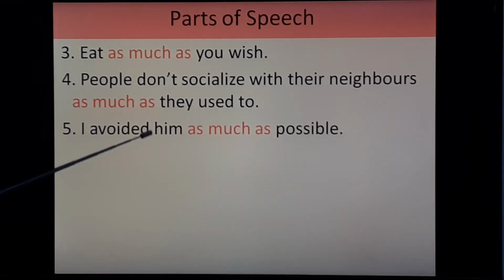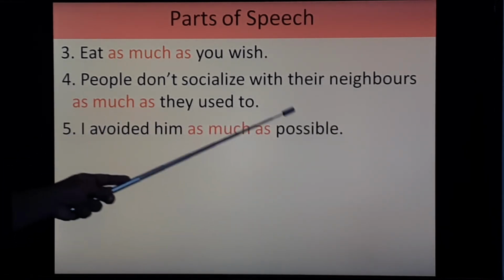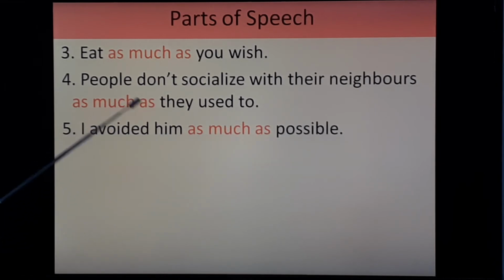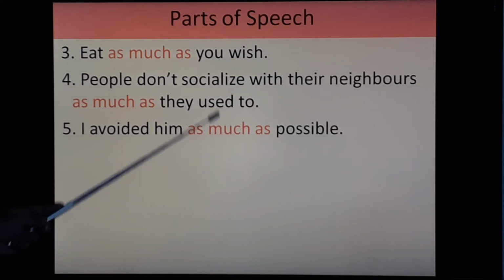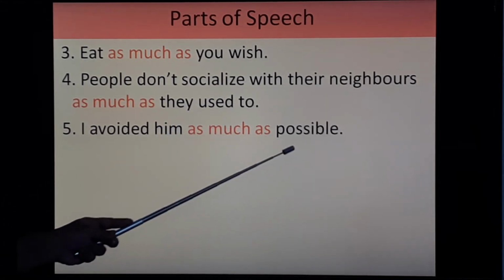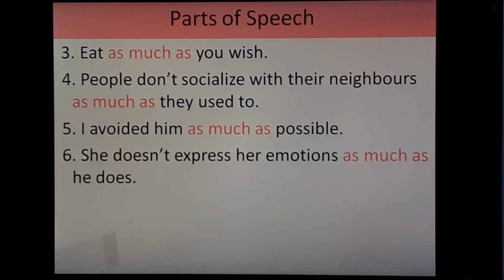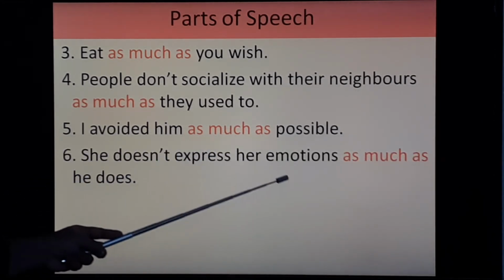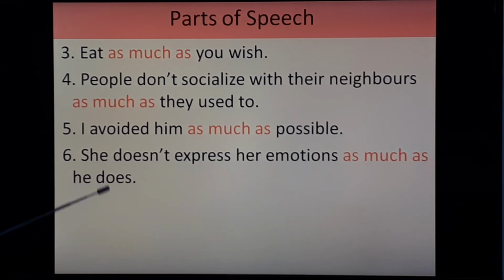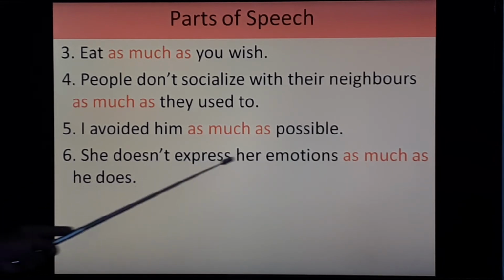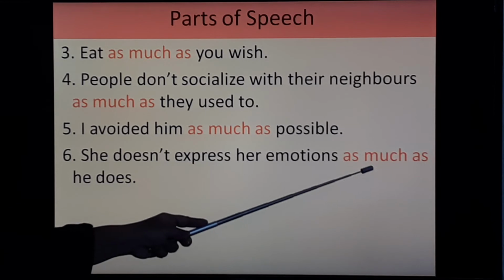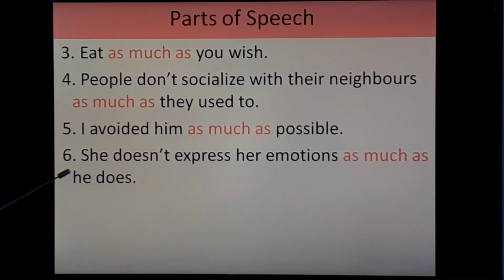I avoided him as much as possible. So here I avoided him, that is main clause, as much as subordinating conjunction, possible, that is subordinate clause. She doesn't express her emotions as much as he does. Here also this is main clause, this one is subordinating conjunction, and he does, that is subordinate clause.